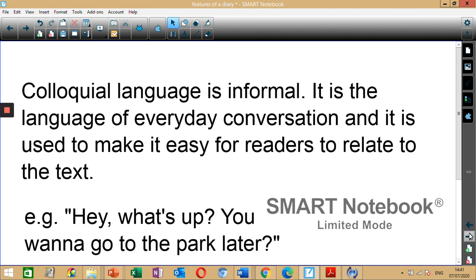You want to go to the park later? So wanna is colloquial, informal. If you were to write it formally, it would be want to. Now remember, colloquial language still makes sense if you're using it in an informal tone and in that context. So it's not just made up words or anything. It still has to make sense.